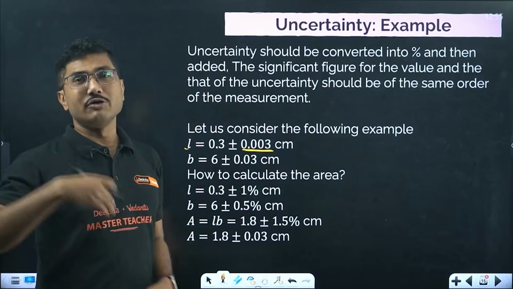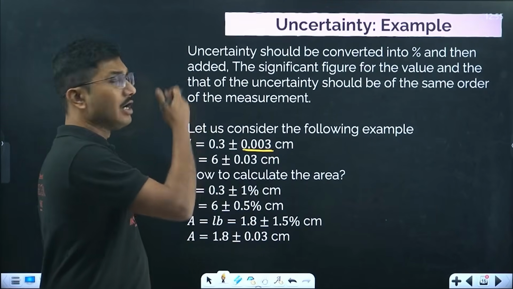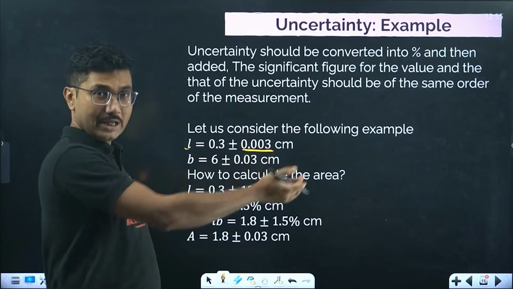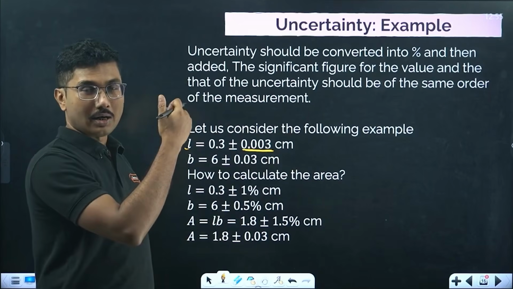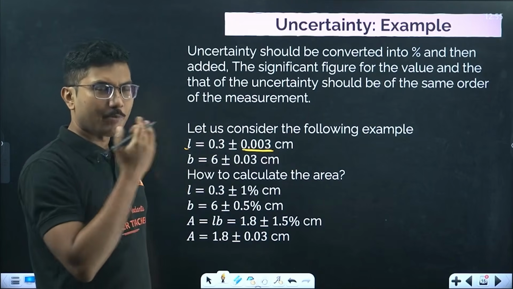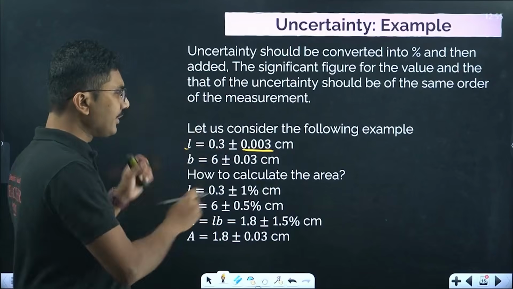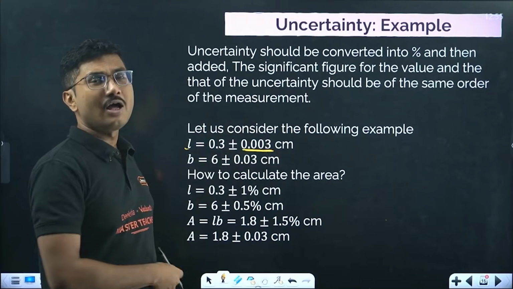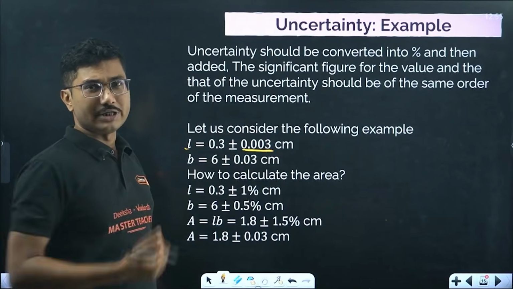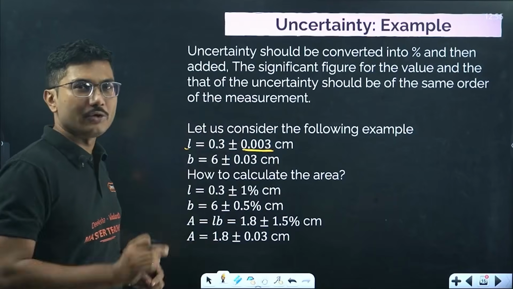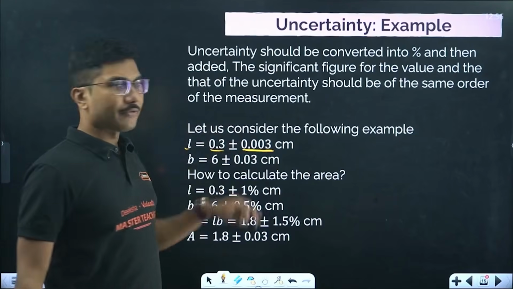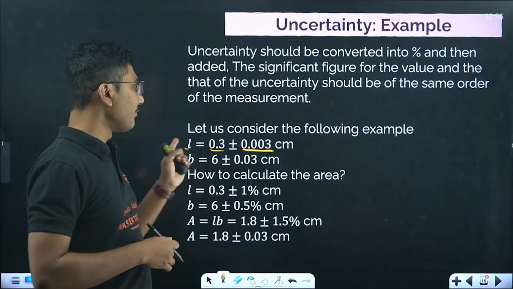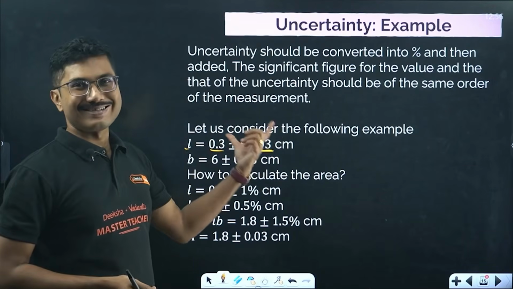Uncertainty means something like Heisenberg's uncertainty principle. Similarly, the value is not exactly fixed. You cannot exactly say whether it is 0.3 or 0.303 or 0.2997. It is basically varying between those two values, 0.2997 and 0.303. Exact value, obviously 0.3 is known, but whether it is a plus or minus is not exactly known. So this is called uncertainty. Between these two ranges, the value changes. This is called uncertainty in the measurement.